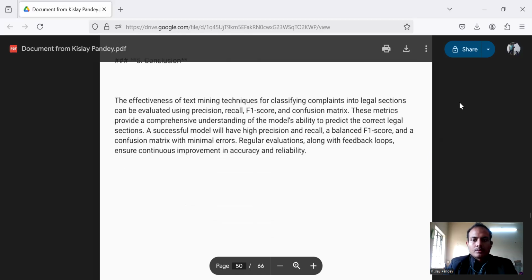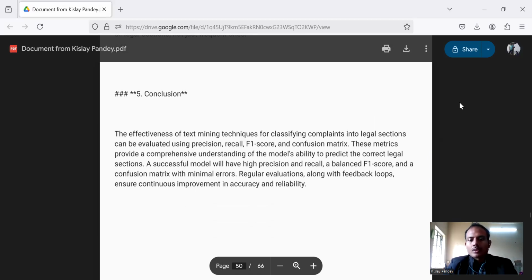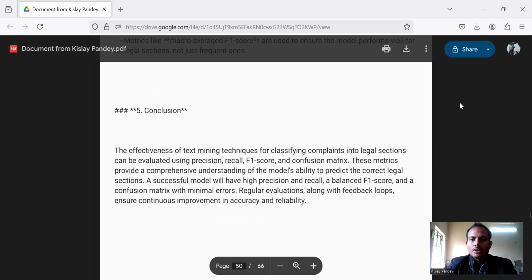The conclusion to the solution of question number 9: the effectiveness of text mining techniques for classifying complaints into legal sections can be evaluated using precision, recall, F1 score, and confusion matrix. These metrics provide a comprehensive understanding of the model's ability to predict the correct legal sections. A successful model will have high precision and recall, a balanced F1 score, and a confusion matrix with minimal errors. Regular evaluation along with feedback loops ensures continuous improvement in accuracy and reliability.